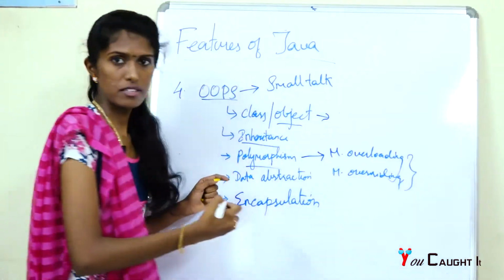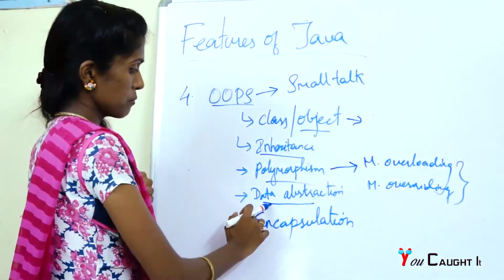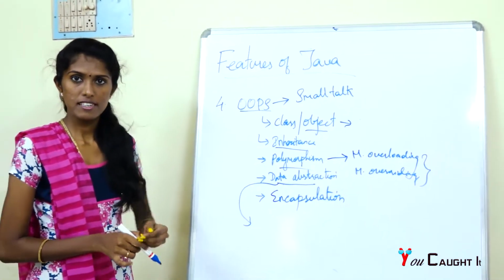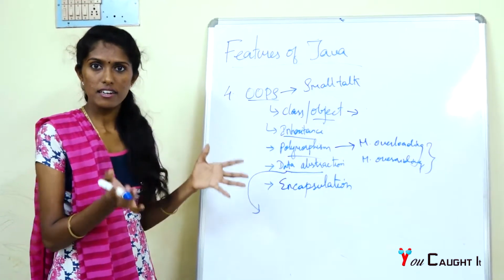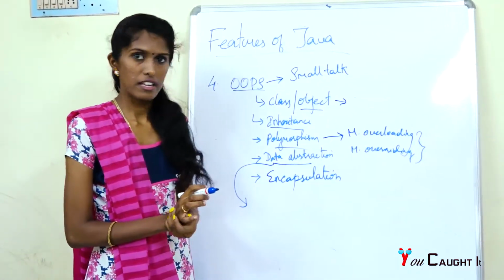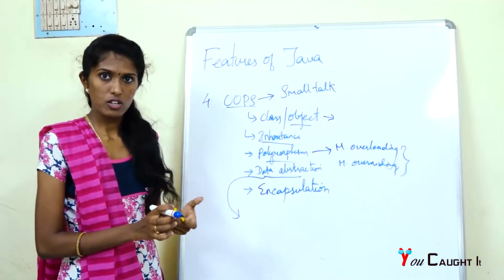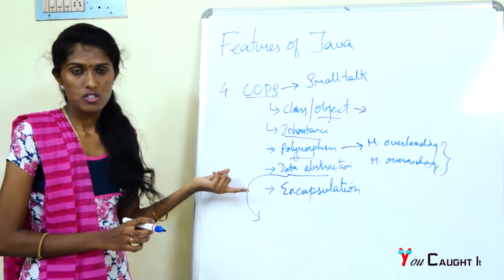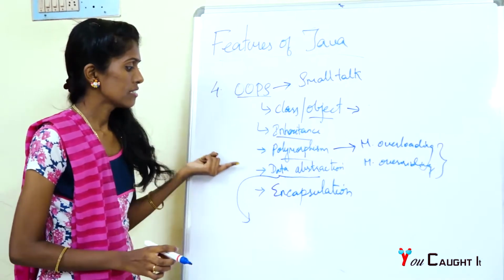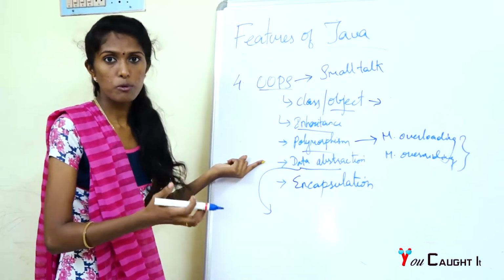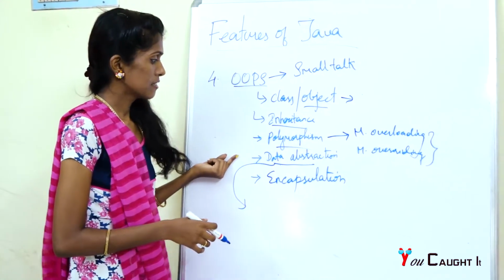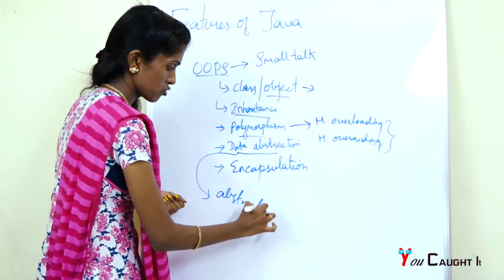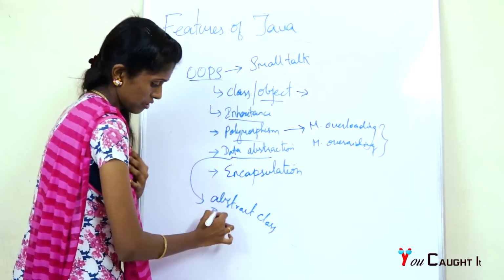These things we will go over when we move on to the programming session. Data abstraction is nothing but hiding all the internal functionality and showing only the outside. For example, take an ATM or a mobile call. We are just making a call, but we don't know what is behind that. This is a way of hiding the internal structure of functionality, and it is also very helpful in keeping Java more secure, and this can be achieved by using abstract classes and interfaces.